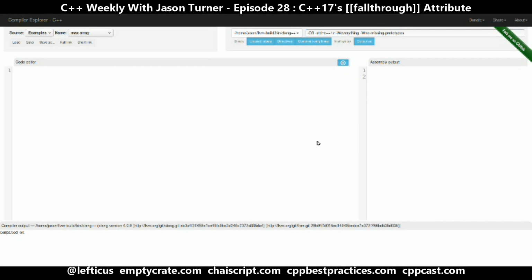So what we have here is a version of Clang. This works with Clang 3.9. Just so you know, I'm using a more recent build of it, but you can test this on the compiler explorer with Clang 3.9. And I've got it set to the C++1z setting, and I have -Weverything turned on, and I've disabled one warning that is a little bit unnecessary in my mind. So the -Weverything, I do actually recommend. I compile my code with that whenever I can, and it really forces you to be very clean about your code. So let's take this simple example.